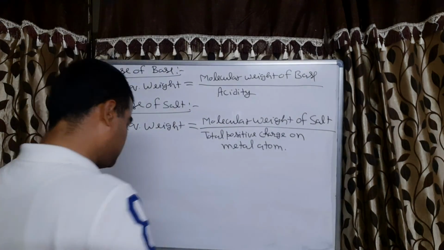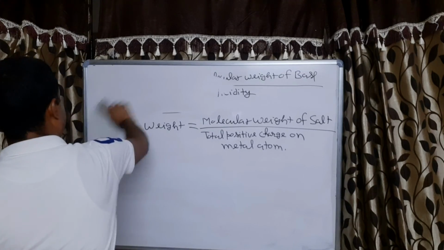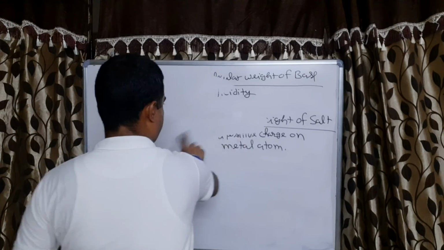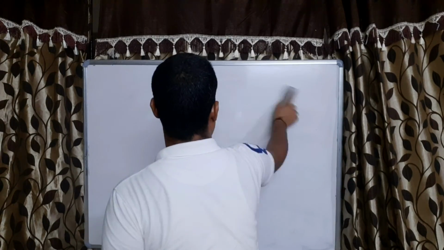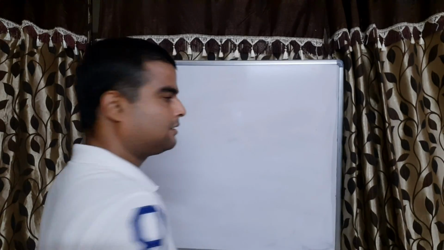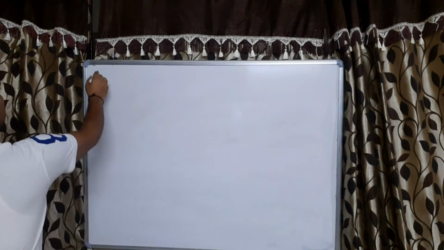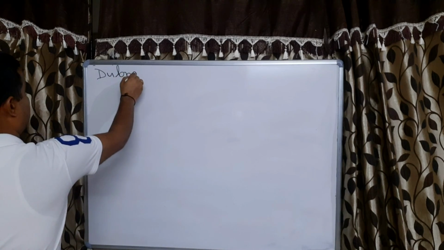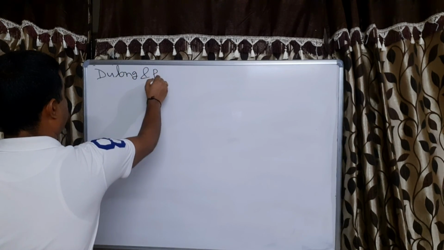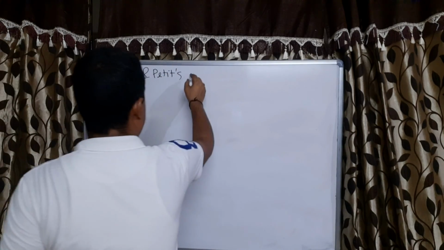Now come to the relation between atomic mass and specific heat. That is called Dulong and Pettit's law.